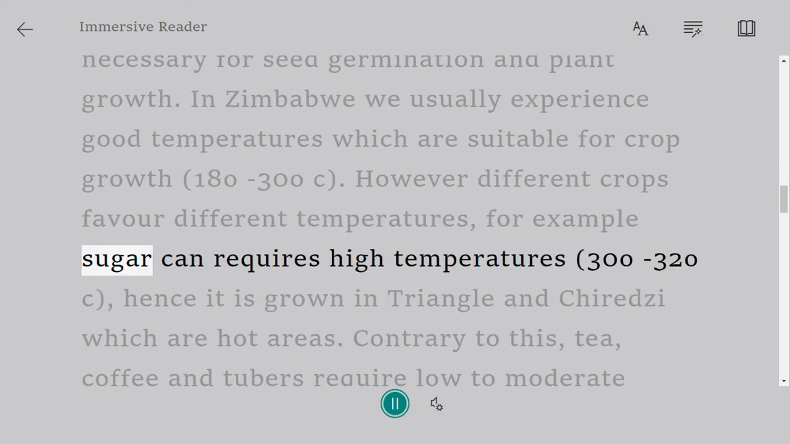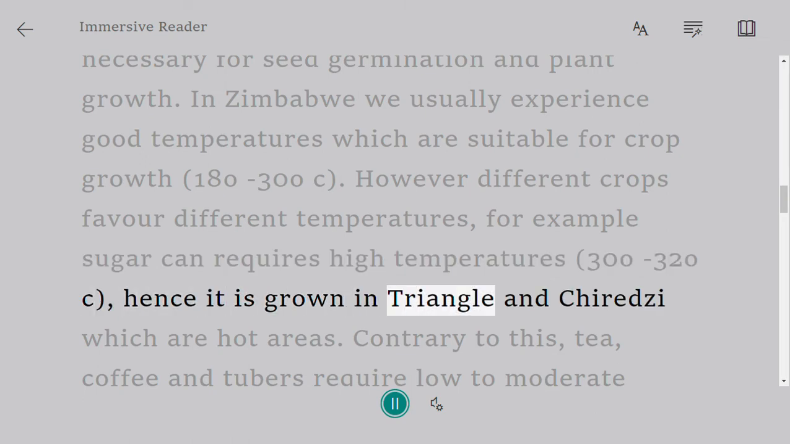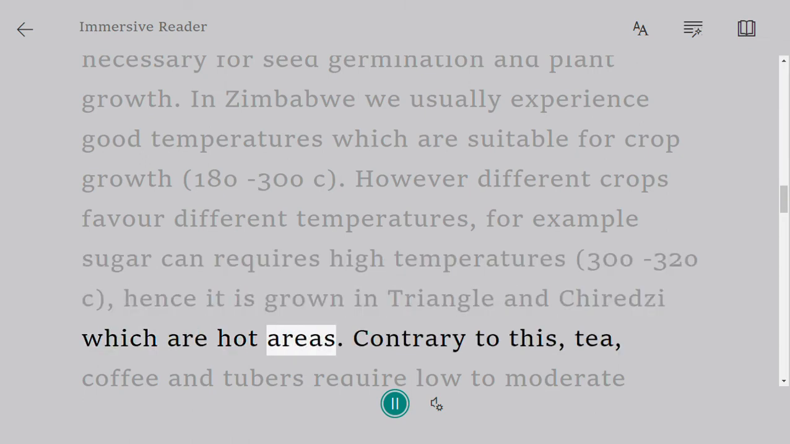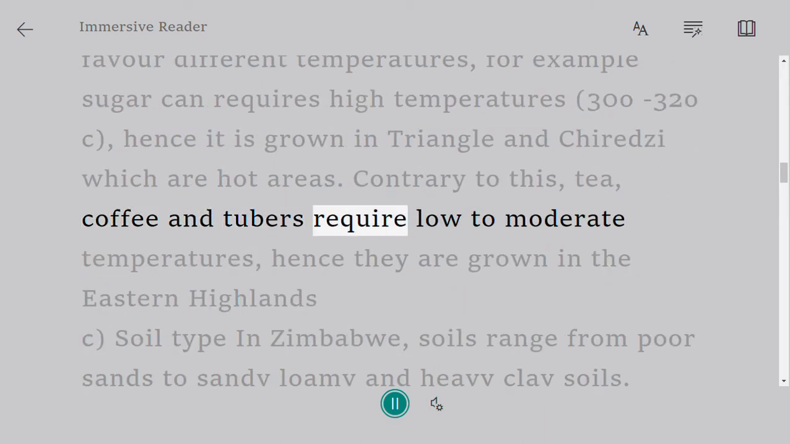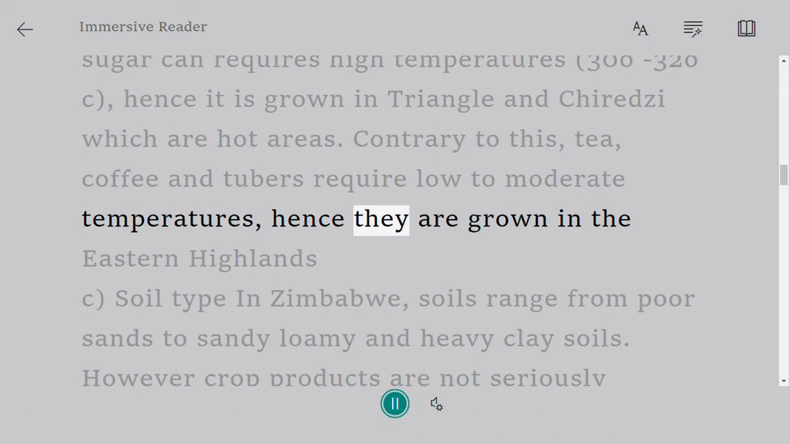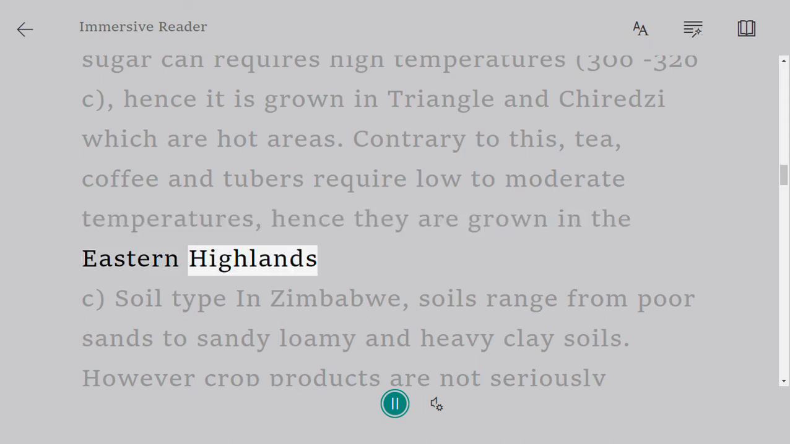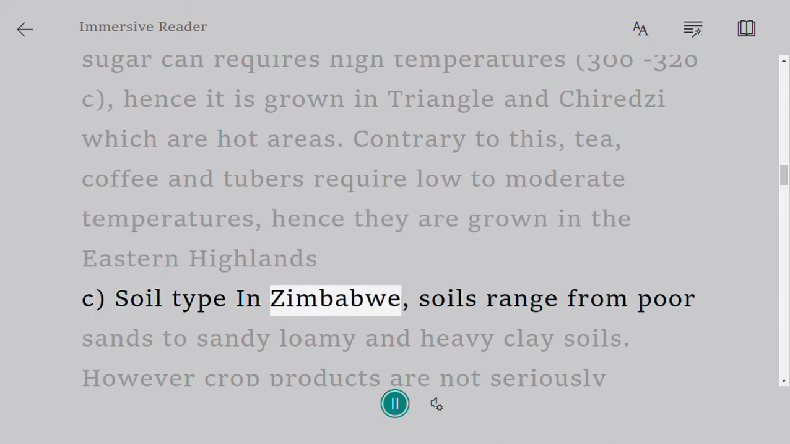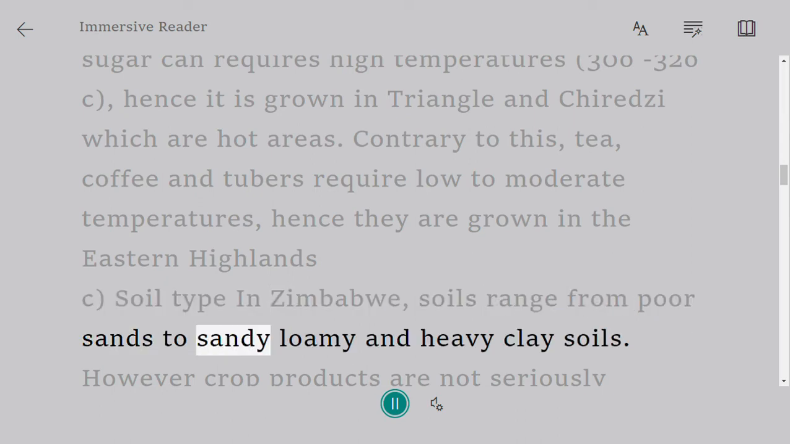For example, sugar cane requires high temperatures, 30°C, hence it is grown in Triangle and Chiredzi, which are hot areas. Contrary to this, tea, coffee and tubers require low to moderate temperatures, hence they are grown in the eastern highlands. C. Soil type. In Zimbabwe, soils range from poor sands to sandy loams and heavy clay soils.